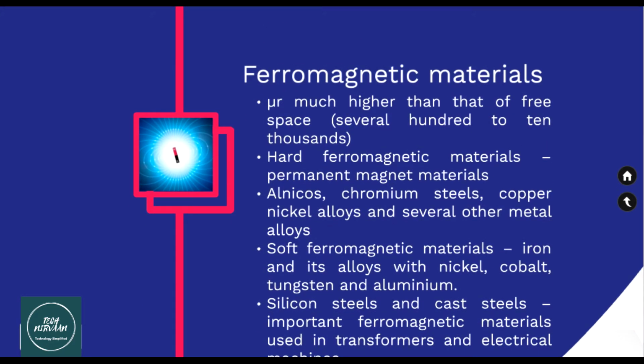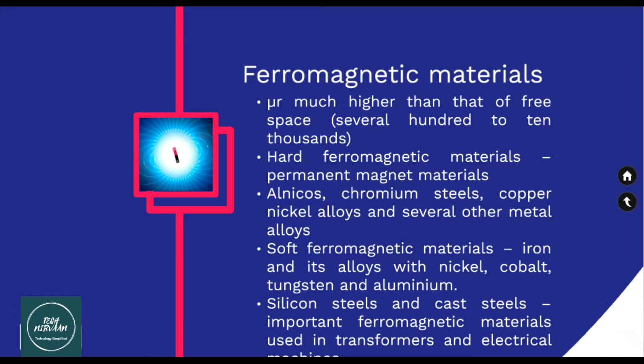Ferromagnetic materials have a value of mu r from several hundred to 10,000. The value of mu r is very high in the case of ferromagnetic materials. Ferromagnetic materials are classified into two parts: hard ferromagnetic materials and soft ferromagnetic materials.